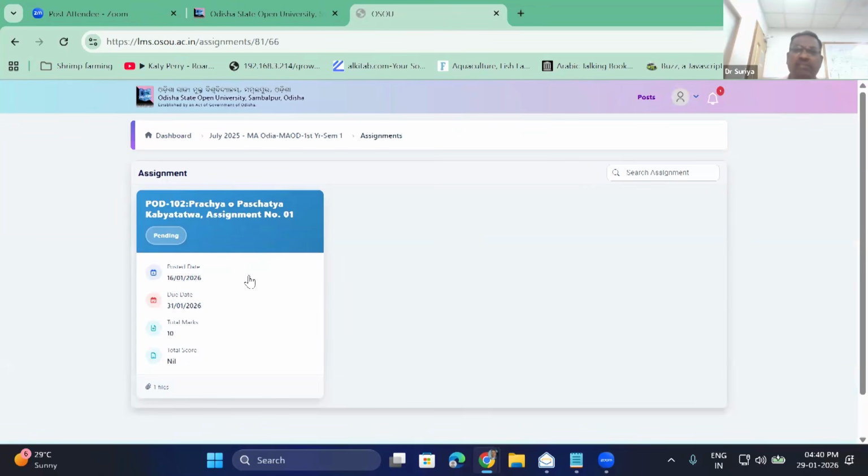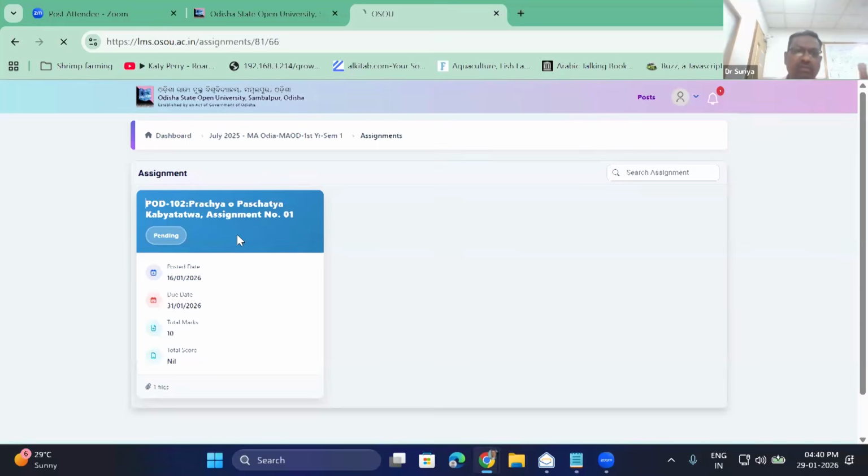It is showing pending because you need to submit. Where the question files will be, you can see in the attachment. Now you will see the posted date, due date and total marks. The total marks that you got here will be reflected later. So don't worry about all these things.